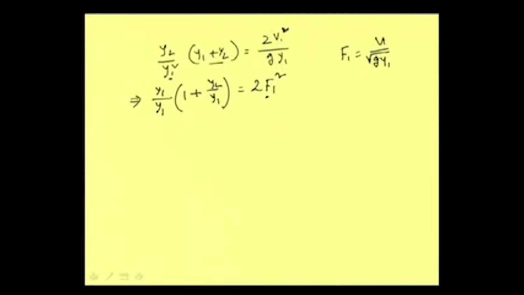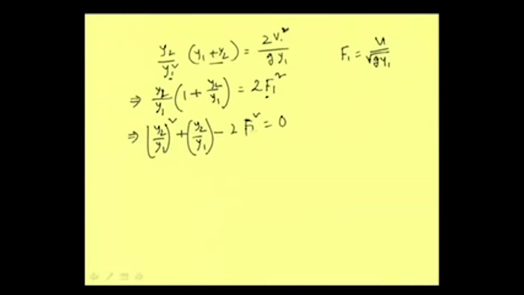So we are writing this Froude number square, and this ultimately we can write as (y2 by y1) square plus y2 by y1 minus twice F1 square is equal to 0. Now this is just becoming a quadratic equation.